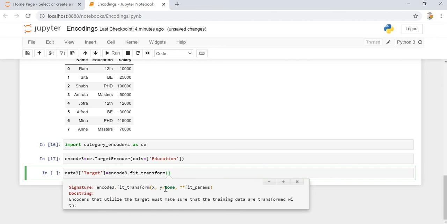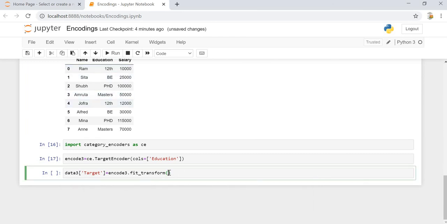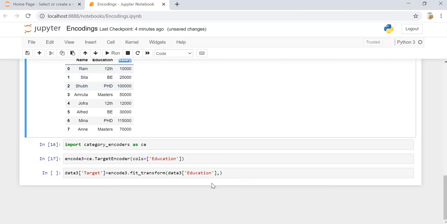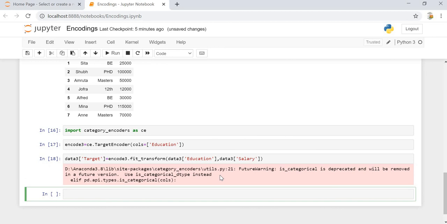One is x, another one is y. So here the x is education. And what is the y? The dependent variable that we have, which is salary. Data3 of salary. Once we do that, it has been encoded.